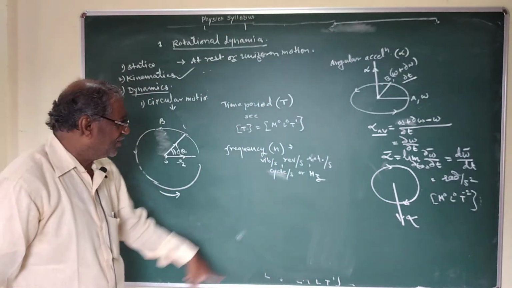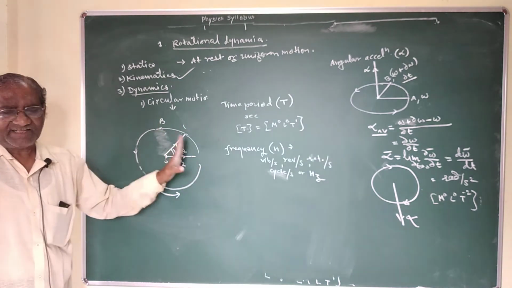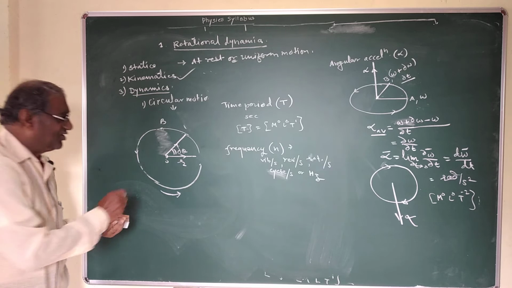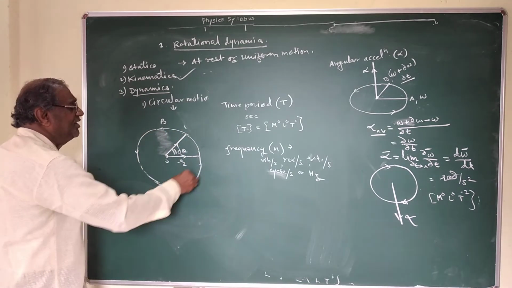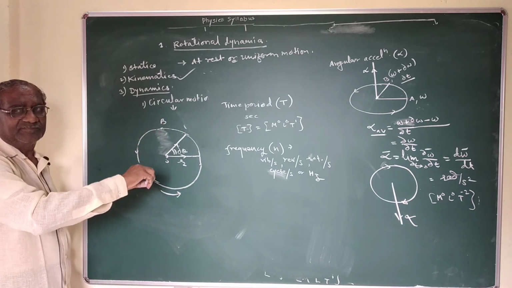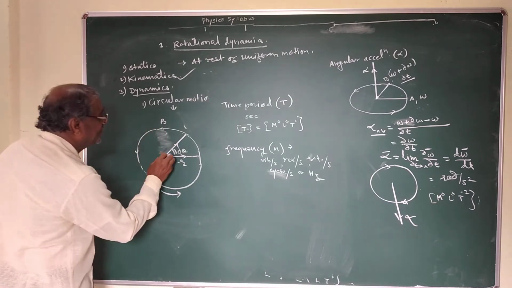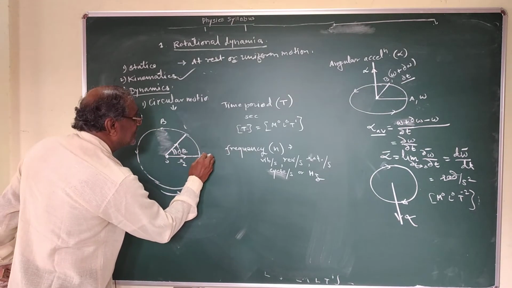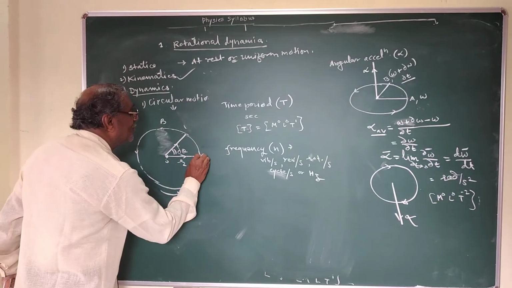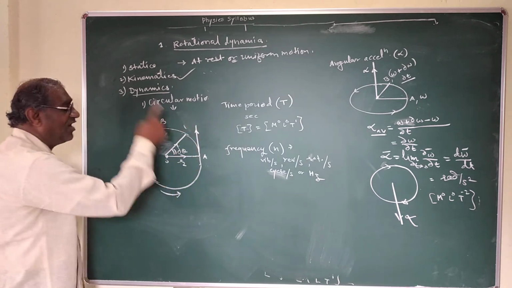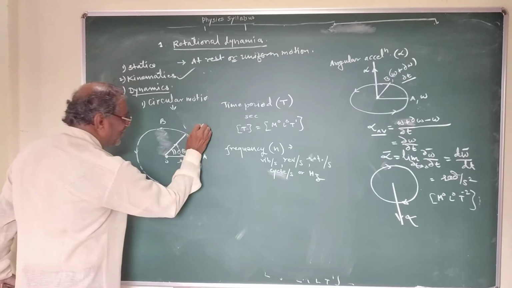In uniform circular motion, in which respect is the velocity of the particle changing? When the particle performs UCM, uniform circular motion, if I consider the position of the particle at point A, then the direction of velocity of the particle is along the tangent to the circle at point A. This is the direction of velocity.